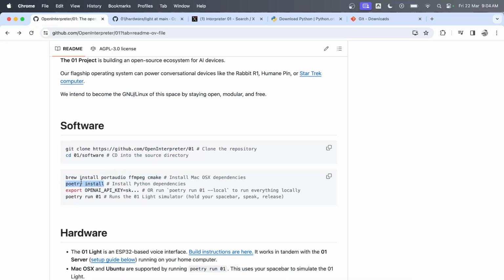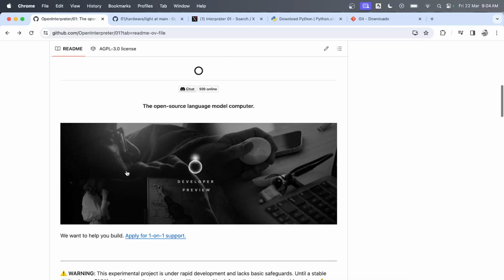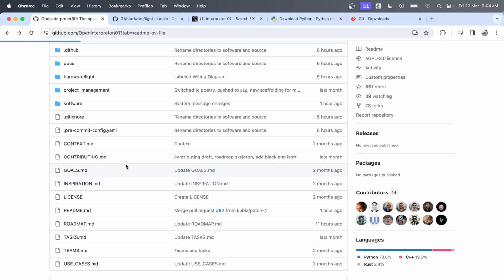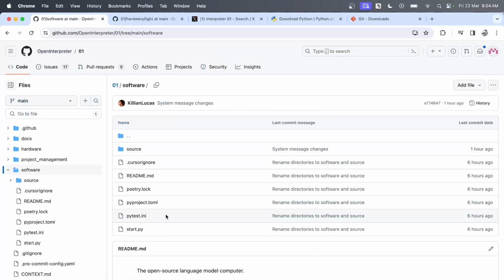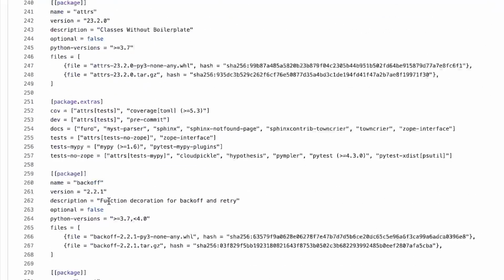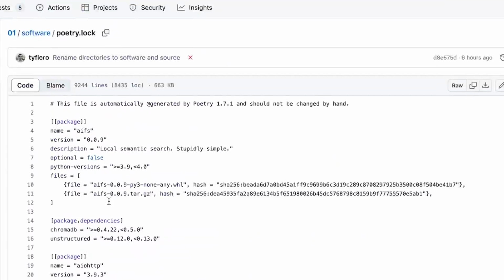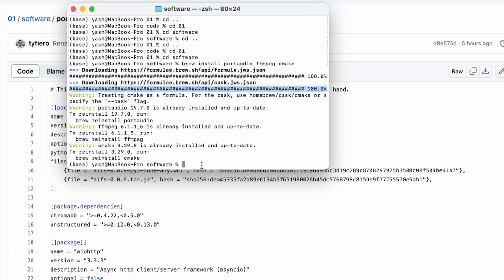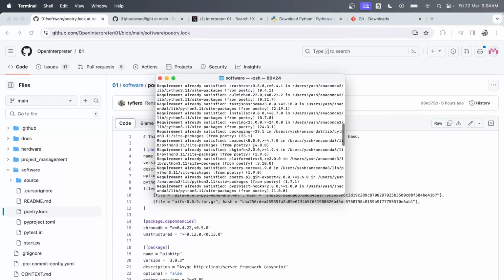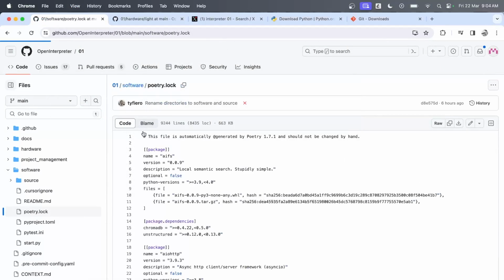Next, you need to run poetry install. This will install all the libraries that this project uses. If you go inside, there should be a requirements.txt. Let me see if I can find it. If you go inside software, you should be able to see everything it has. Or there is the Poetry file. If you go inside this, it will list a bunch of things that will be needed in order to run this. So what we need to do is first install Poetry, which will install these libraries, right? Do pip install poetry, which will install Poetry on your computer. And then after that, you can run the instruction that's given here.